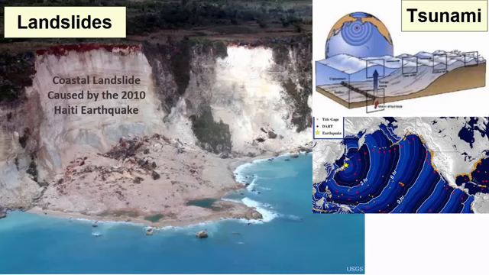Tsunami can also be created by landslides that fall into the ocean, thus creating a vertical displacement of seawater and a splash.